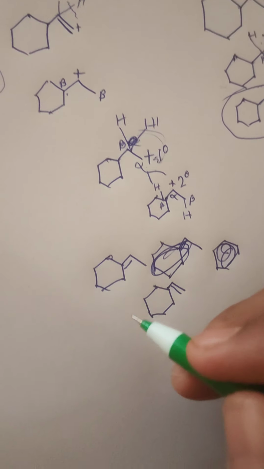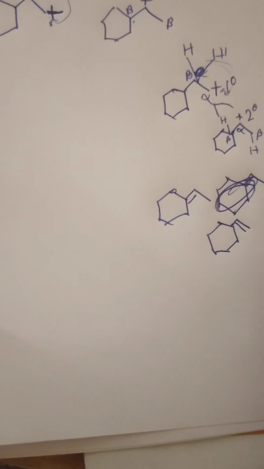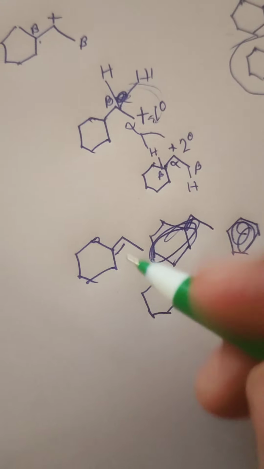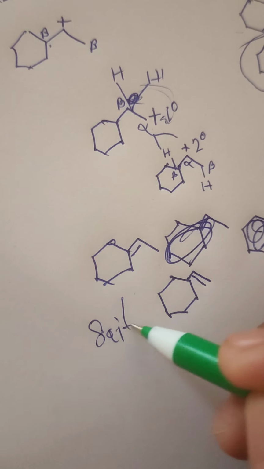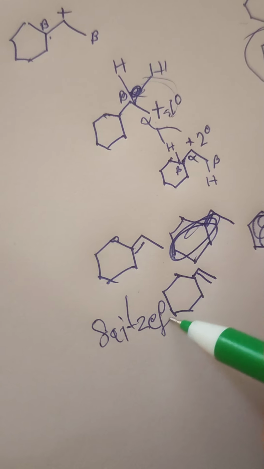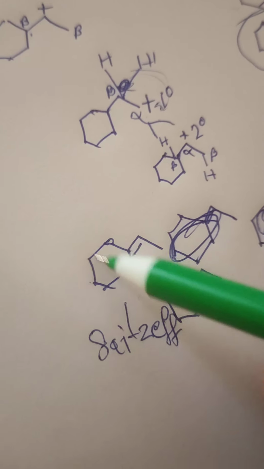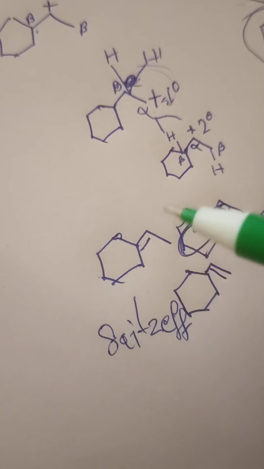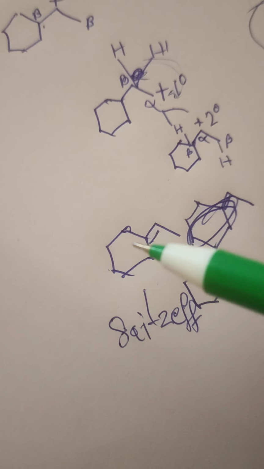So according to the Zaitsev rule, sorry, it is called the Zaitsev rule, right? I don't remember the names. According to the Zaitsev rule, the more substituted alkene would be the major product.